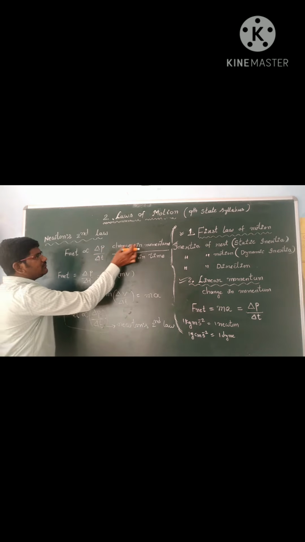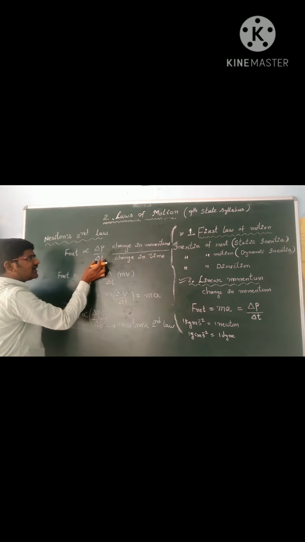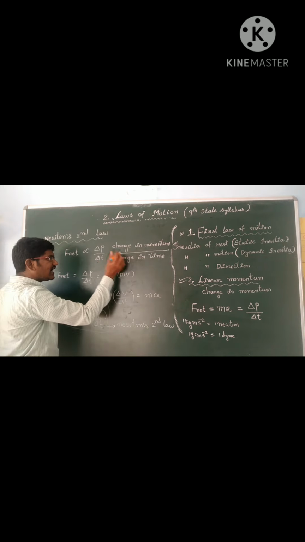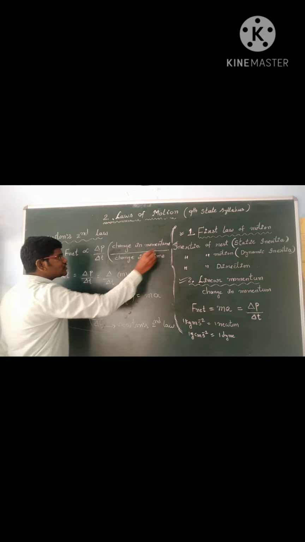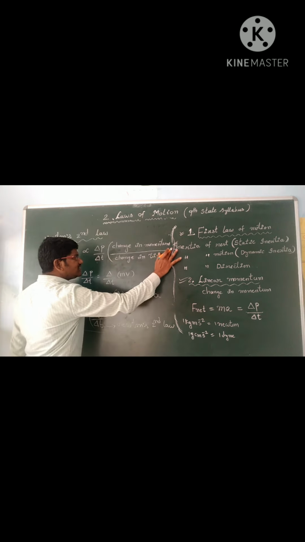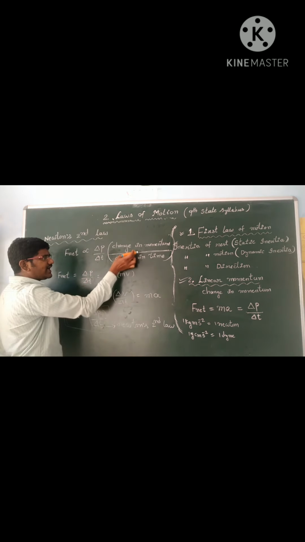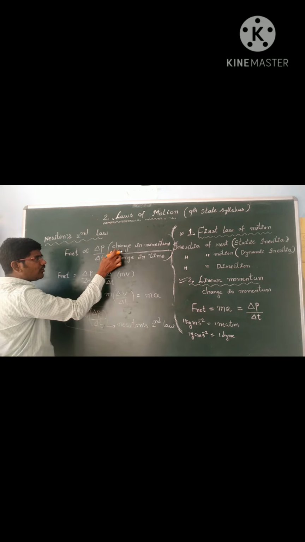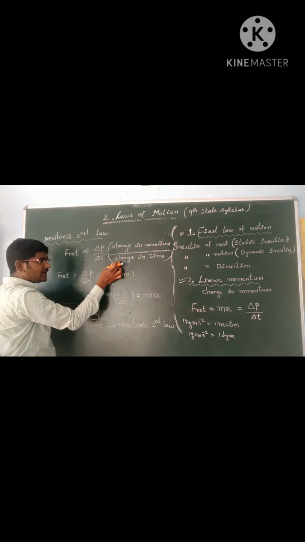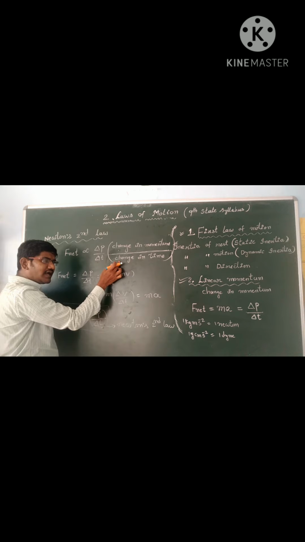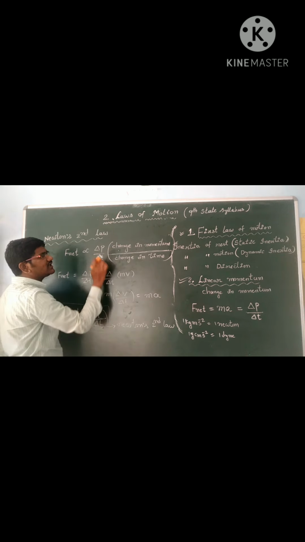See, delta P means change in momentum, delta T means change in time. So this ratio, what is that? Change in momentum by time. Whenever some quantity changes with respect to time, you use the word rate of change of that quantity.